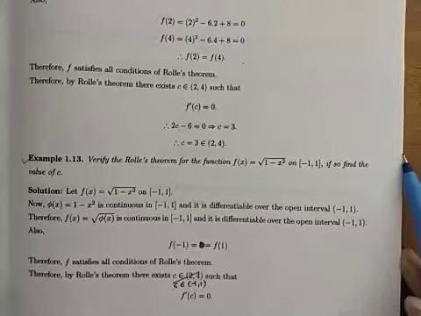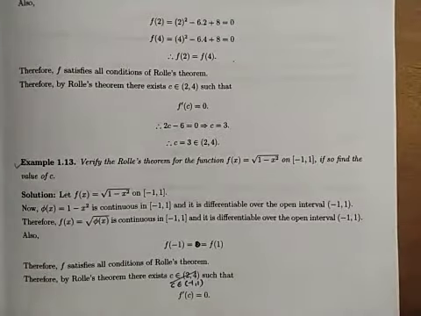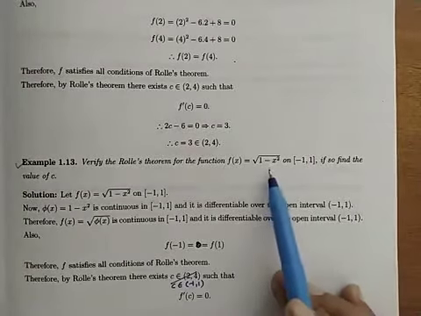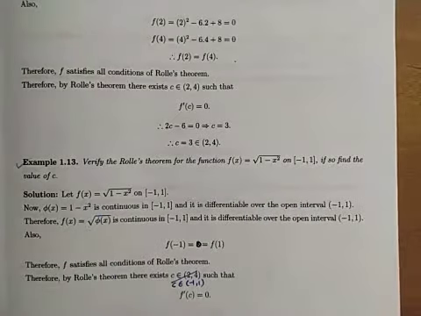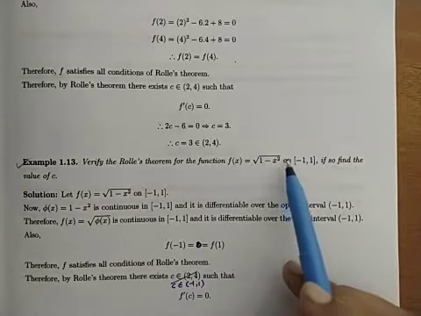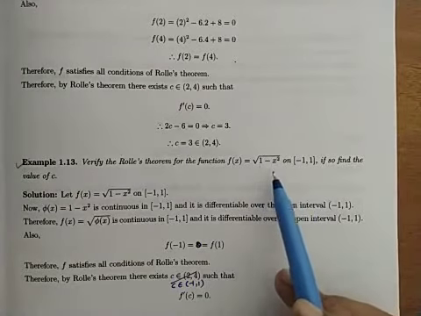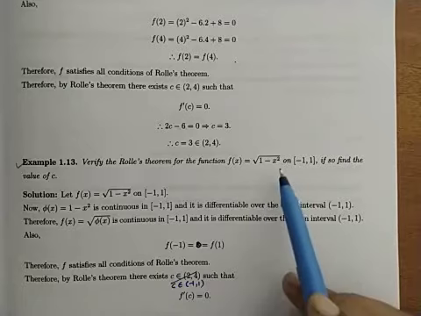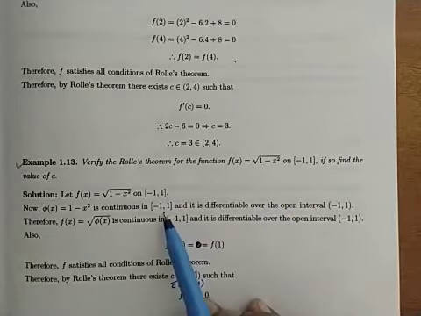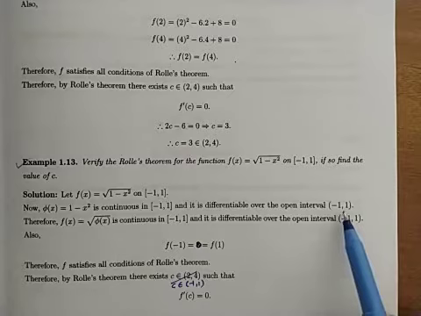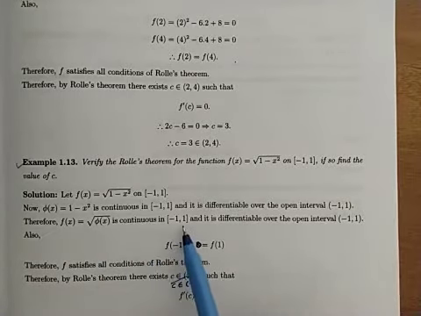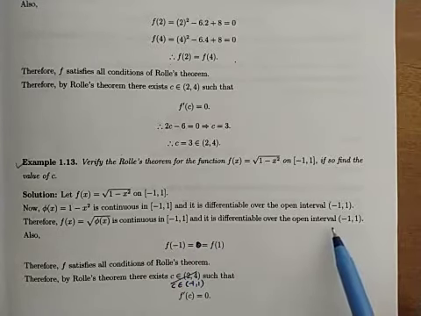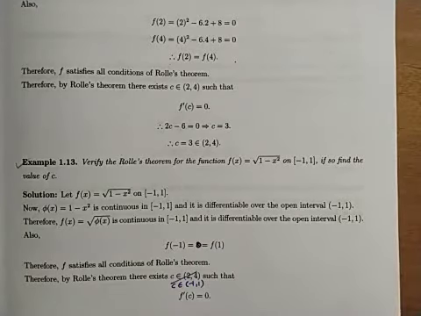Next example of Rolle's theorem. Verify Rolle's theorem. Given function f(x) is square root of 1 minus x square on interval -1 to 1. If so, find the value of C. Again, you can see that 1 minus x square is continuous on the closed interval -1 to 1 and differentiable on the open interval -1 to 1. Therefore, its square root will be continuous on the closed interval and differentiable on the open interval. So, the first two conditions are satisfied.